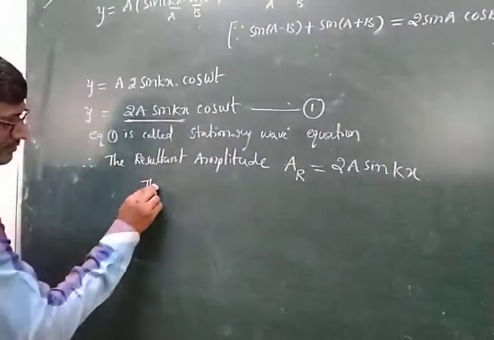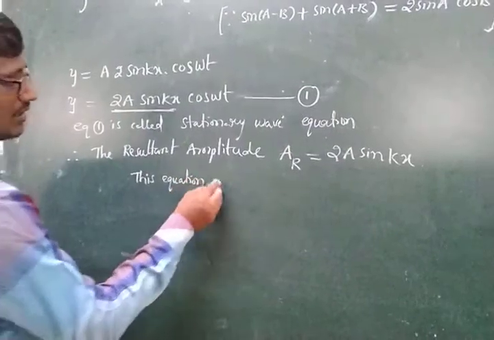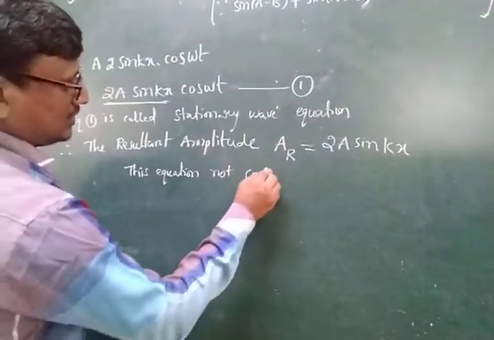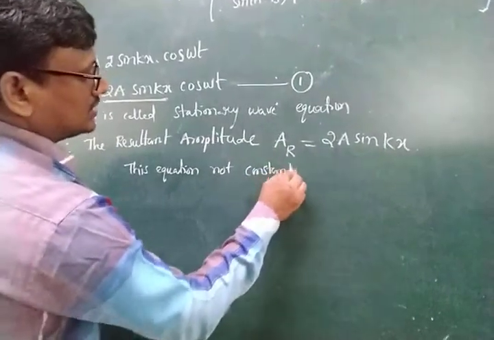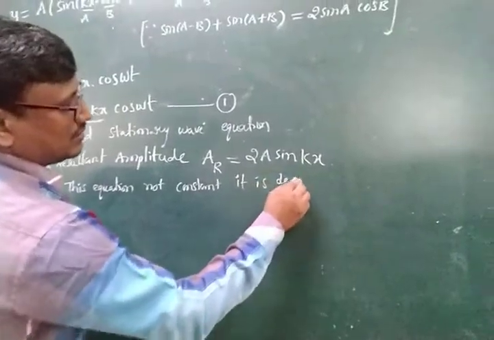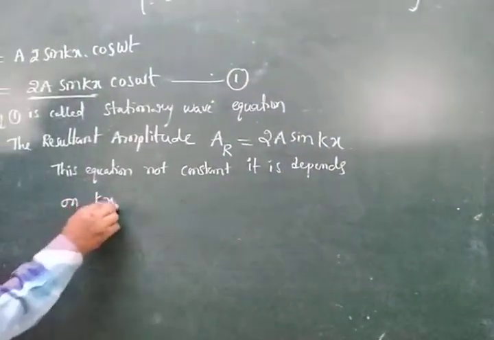This equation is not constant. It depends on kx.